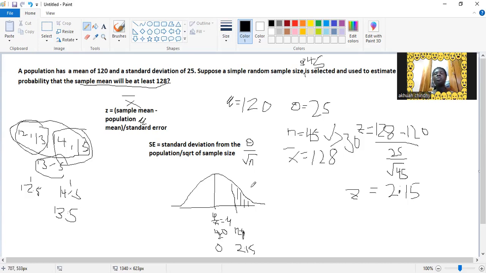And since we are looking for this side, you have to be careful, right? This is positive, but you have to know where you are looking. So we'll go to our distribution table.